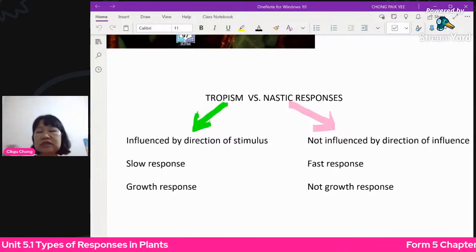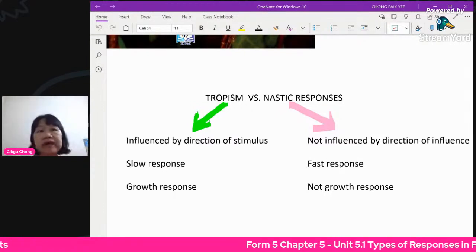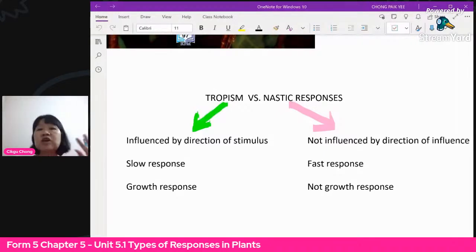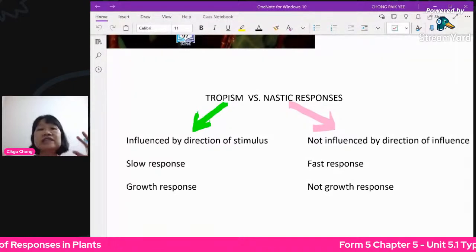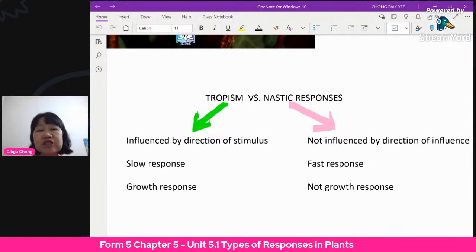So certain plants, the flowers bloom in the morning when it's bright, okay? So they just open. And then when it's dark, it doesn't matter the direction of the sunlight or whatever, as long as it's dark, it will close up. So it doesn't matter with the direction, right? Direction does not affect the nastic movement, the nastic response.